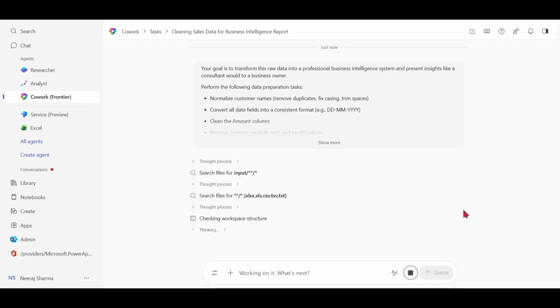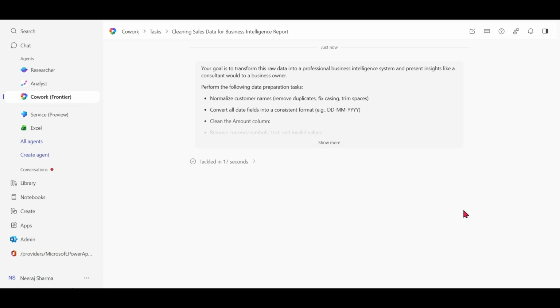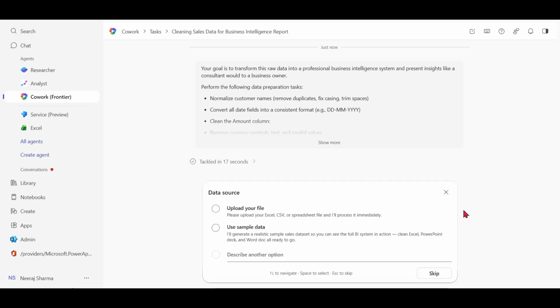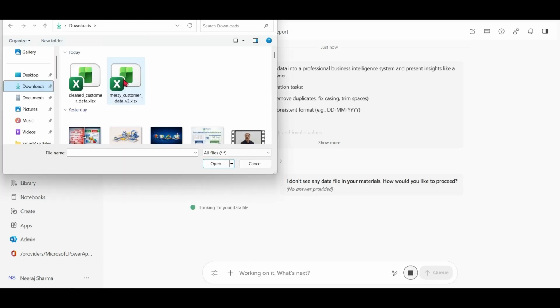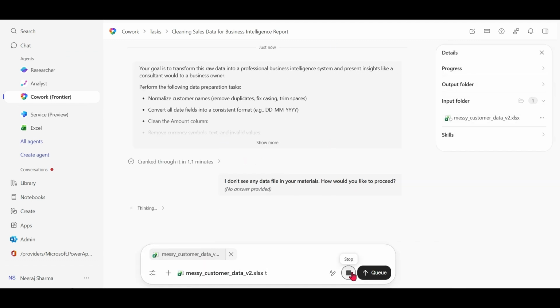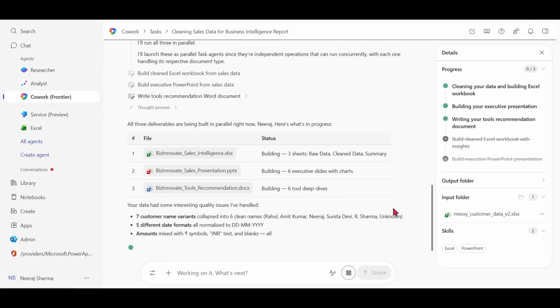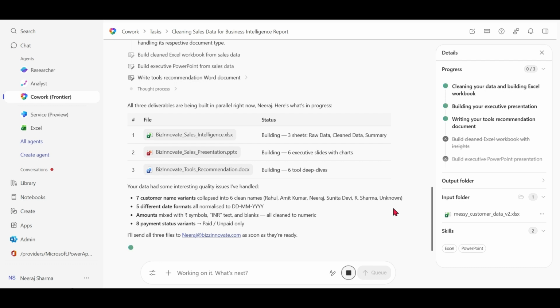So based on our prompt, Cowork is thinking to create a plan and then execute step by step. Okay, so it is asking us to upload our file. This is the file for processing. So you can see the execution of the prompt by Cowork based on the file that we have given here. It is building 3 files for us: Excel file, PowerPoint file and Word file.